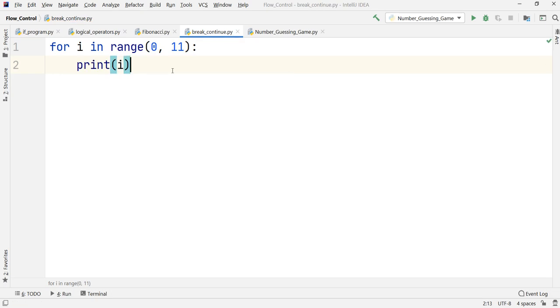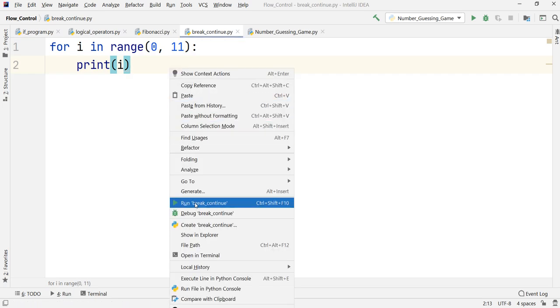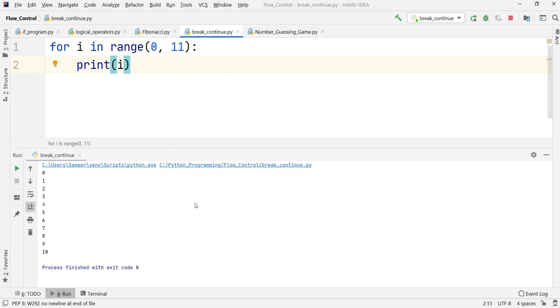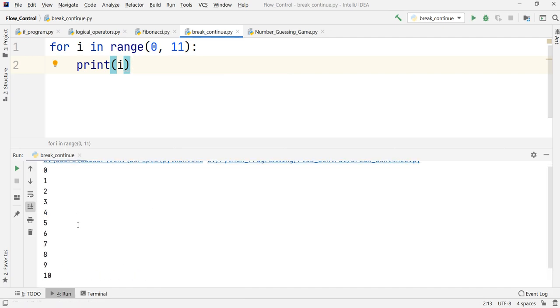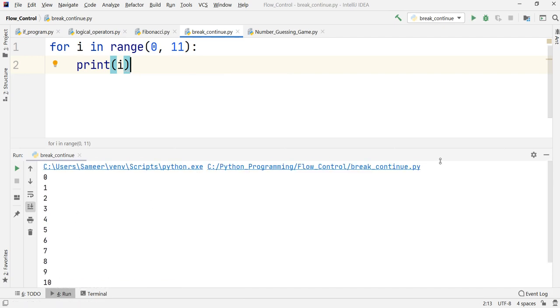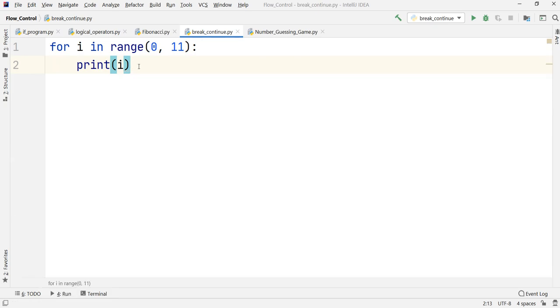So you know what will be the output of this code. If I just run this code, you can see that a range from 0 to 10 is being printed out, because we have set up that range like this only.